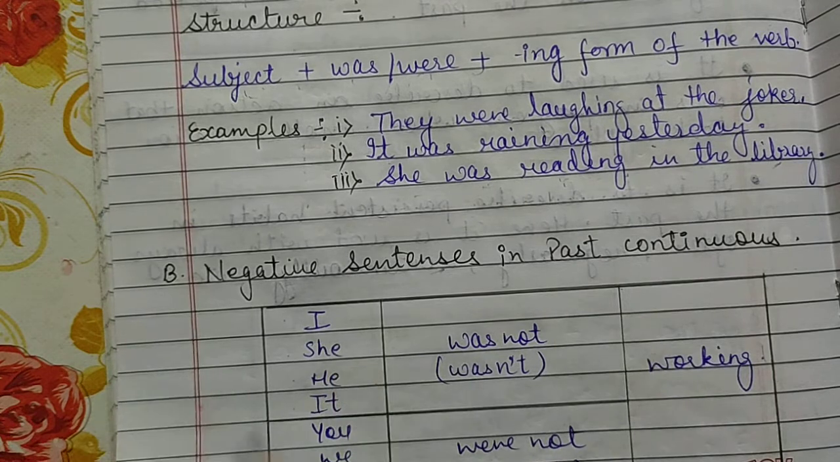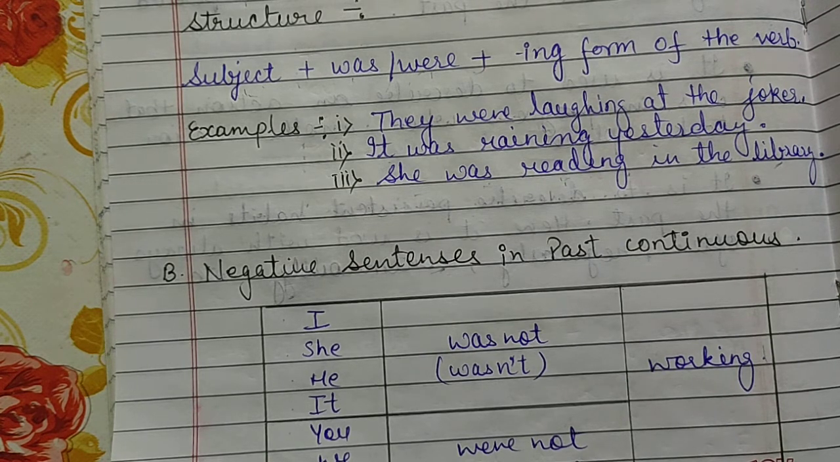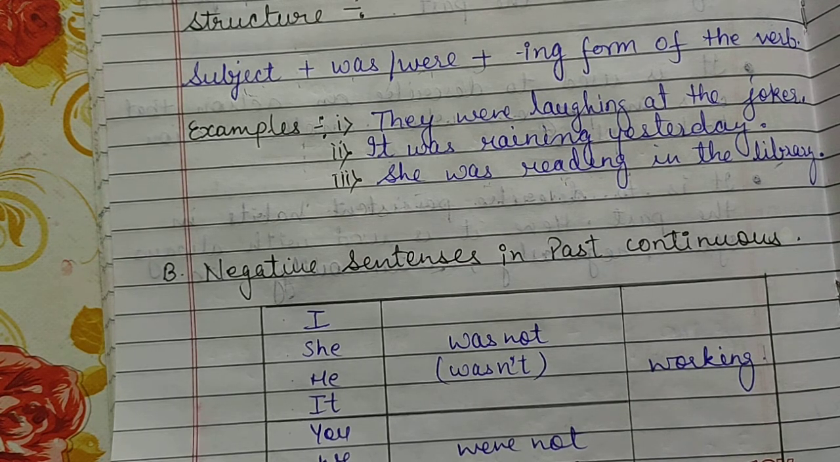past continuous. So again I have told you, whenever it comes to a negative sentence, it means there should be not in the structure. So not means it is a negative sentence. So you have to do nothing, just add not in the structure of the positive sentence of past continuous. In the past continuous, what was the structure? Subject plus was, verb plus ing form of the verb. Okay. And in negative, what will you write? Subject plus was not or were not plus ing form of the verb.